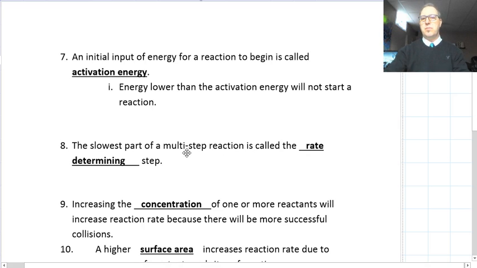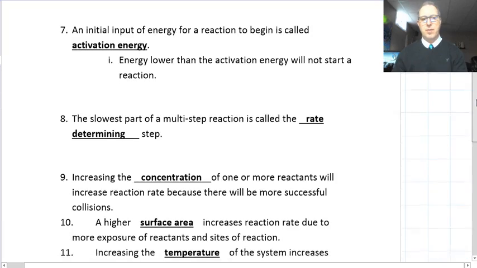Number 8, the slowest part of a multi-step reaction is called the rate determining step. Just like the weakest link in a chain, right? A chain is only as strong as its weakest link. The reaction is only as fast as its slowest step, if you think about it that way.